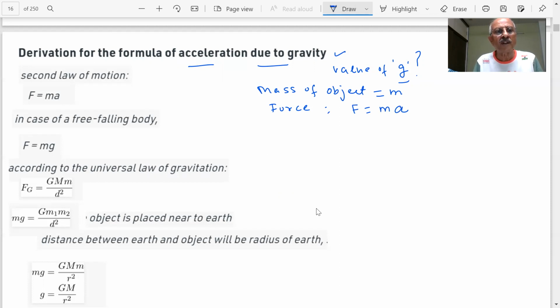What is this law known as? Second law of motion. Am I right? Yes, sir. Force is equal to mass into rate of change of velocity.